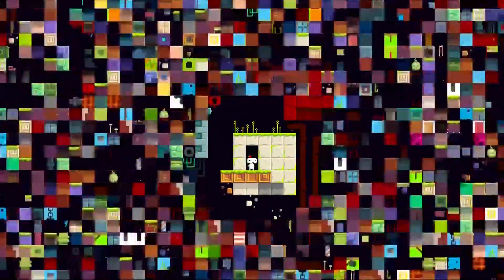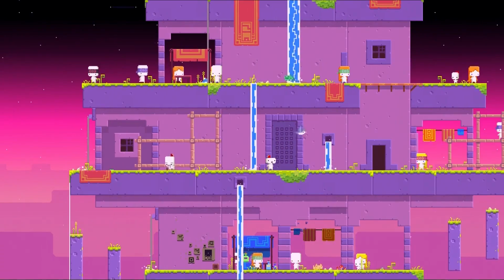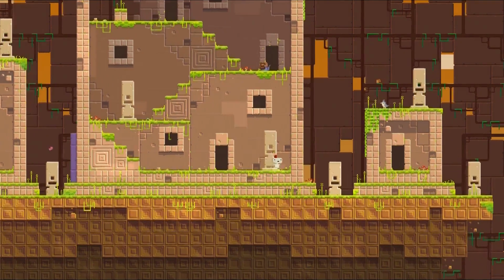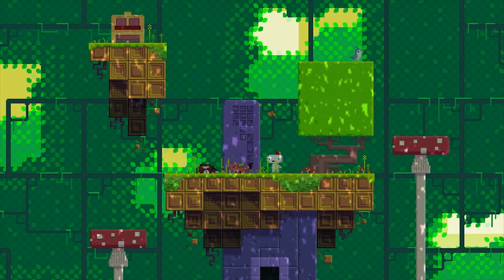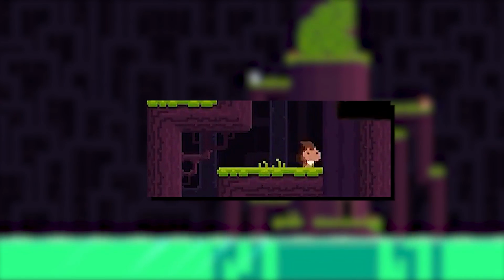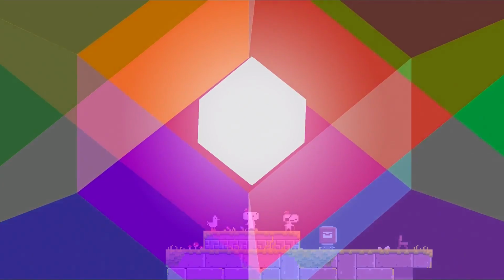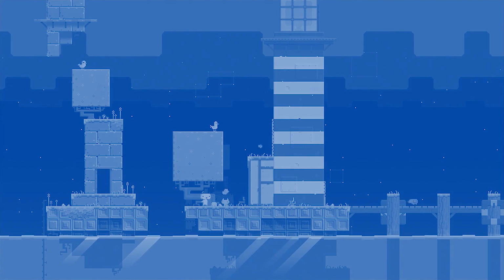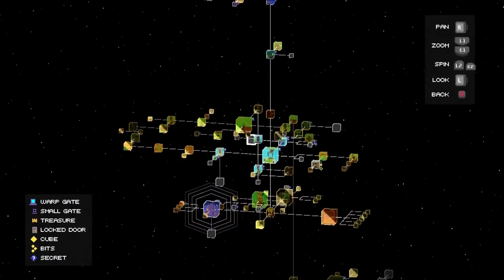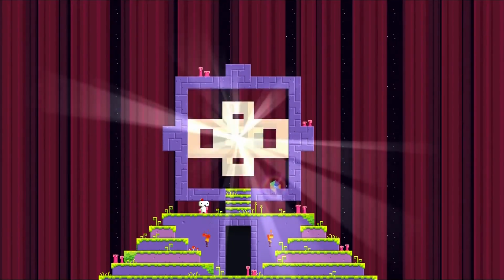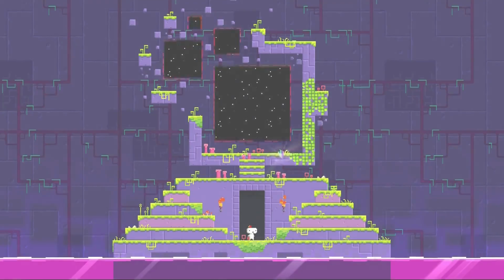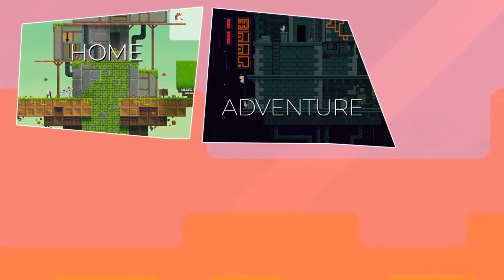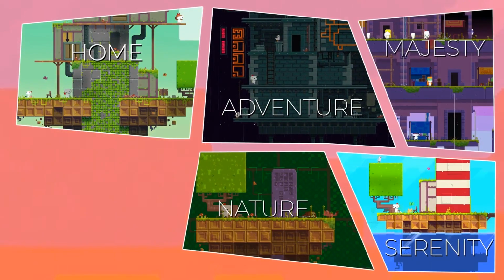Fez, at the end of the day, is an intricate, deep, and philosophical puzzle game that requires real-world research and discussion, but it's also a piece of art, with a soothing soundtrack, considered art design, deep lore, and an attention to animation. If the game had been handled any differently, and the environments felt cold and uninviting, then the appeal to the player would have been lost, and the game would have lost its ground. But this huge, clever, calculating, mechanical game is grounded by the feelings of home, adventure, serenity, nature, majesty, and spirit.